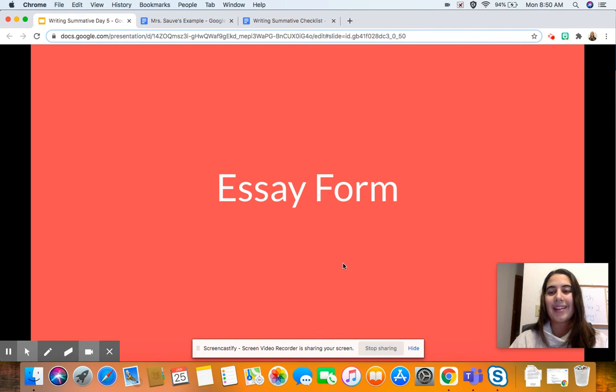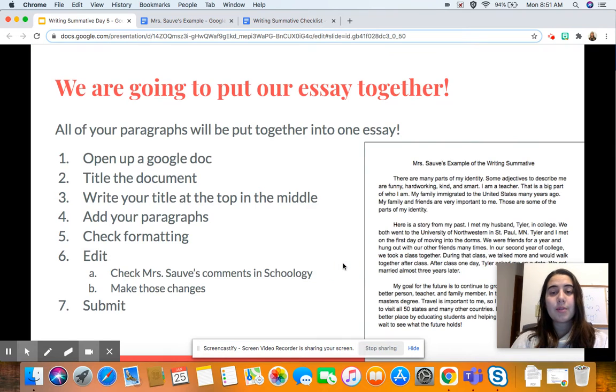So let's talk about essay form. Remember when we first started this project, we talked about what an essay is, and we said that an essay is a multi-paragraph piece of writing. So that's what we're doing today. We're going to take our writing and put it into that multi-paragraph essay form. We've written our paragraphs and our other assignments last week. Today we're going to put those all together into our final writing.